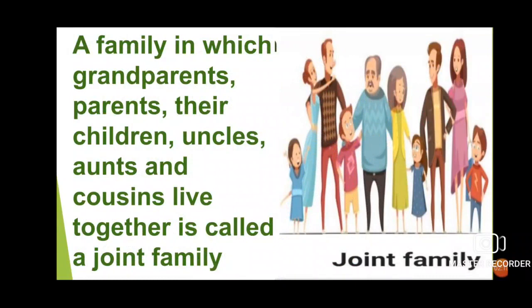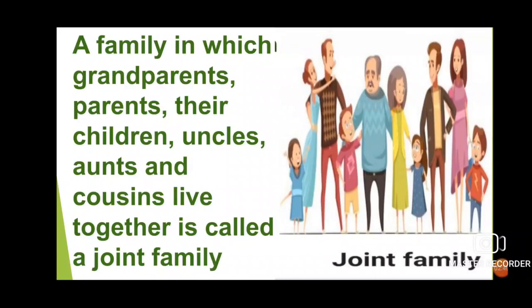A family in which grandparents, parents, their children, uncles, aunts and cousins live together is called a joint family. A joint family is also known as a big family.